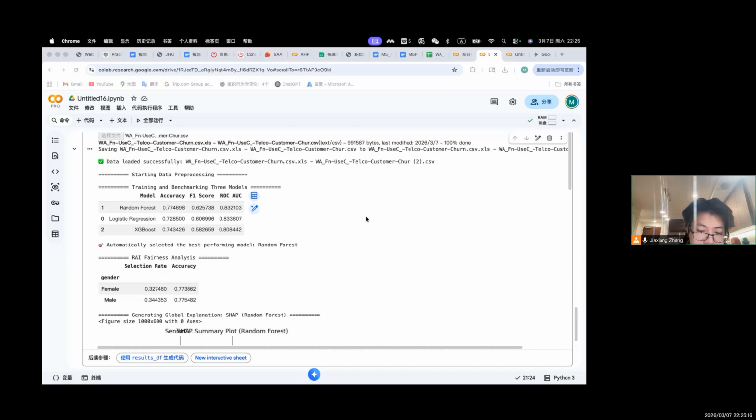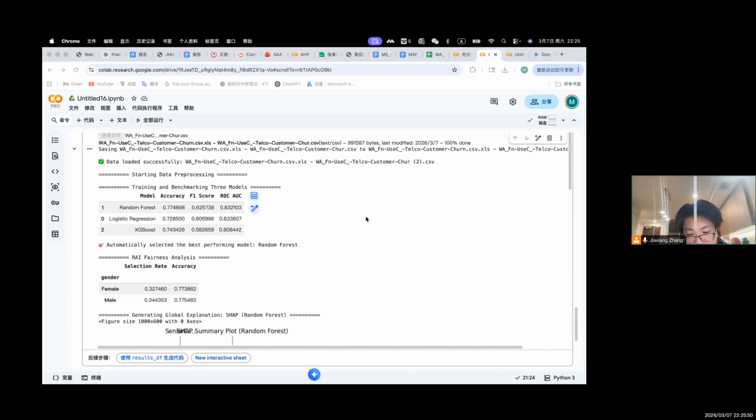While SHAP explains the model globally, it is also important to understand individual predictions. For this purpose, I used LIME, which stands for Local Interpretable Model-agnostic Explanations. LIME explains the prediction for a single observation by approximating the model locally. In the example shown in the visualization, the model predicts that a particular customer has a churn probability of about 27%.